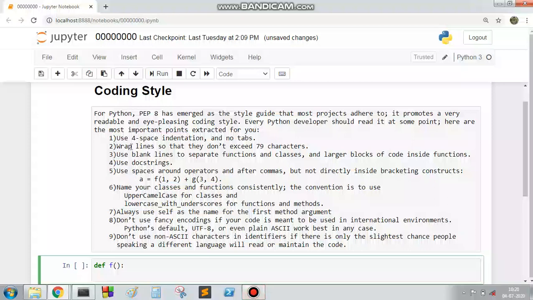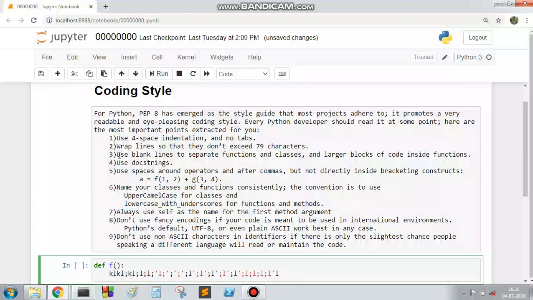Second, wrap lines so that they don't exceed 79 characters. So if I use a line like this, you must ensure that after a total of 79 characters you go to a second line. No need to exceed 79 characters. This is one point to keep in mind.